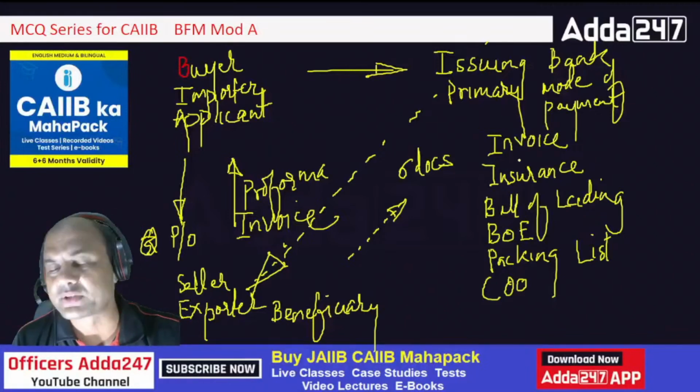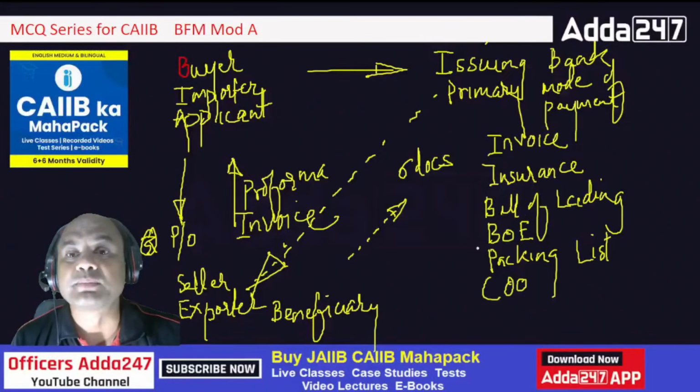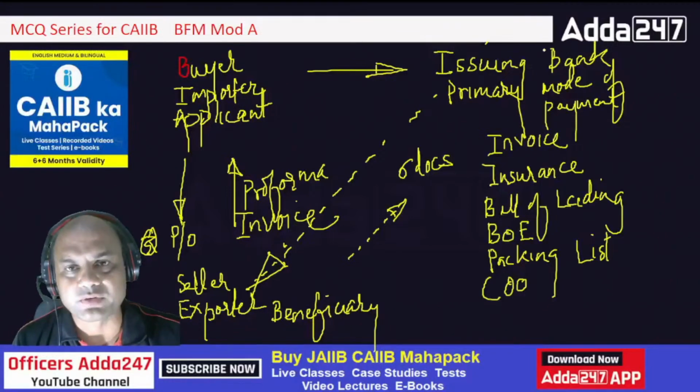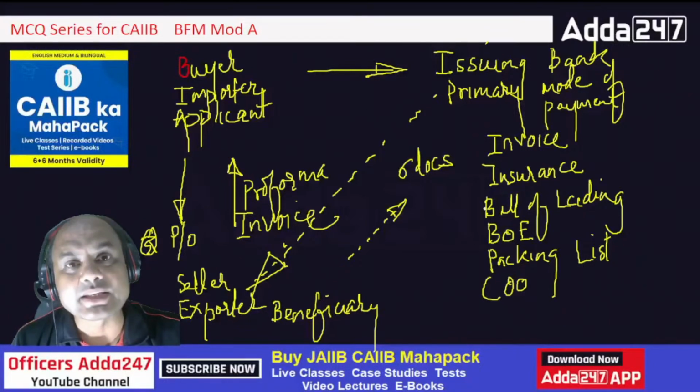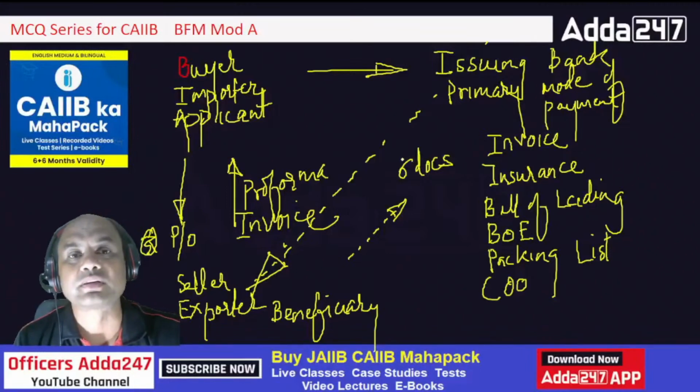These are not the only documents. No, there can be documents other than this. Suppose I am the issuing bank, and I ask for these 6 documents, and the 7th document I ask for is a photograph of the seller. I want a photograph of that seller. Nobody can challenge me. Nobody. Because whatever is required in the LC, the documents have to be provided.